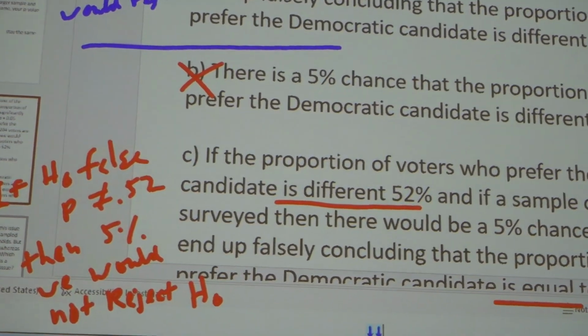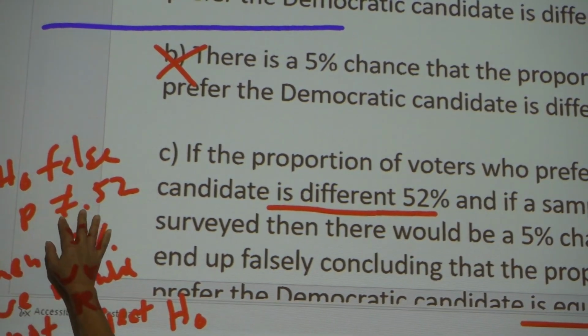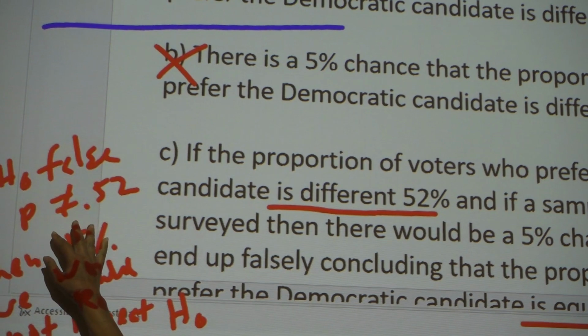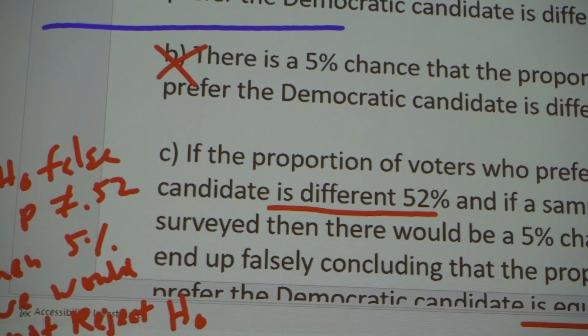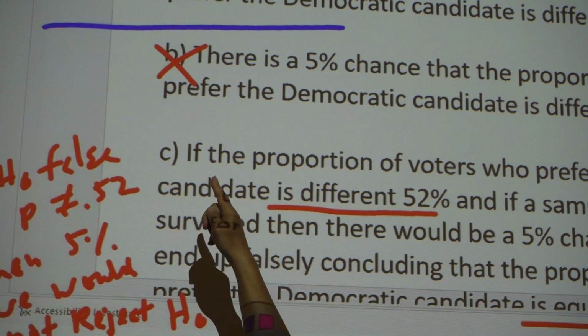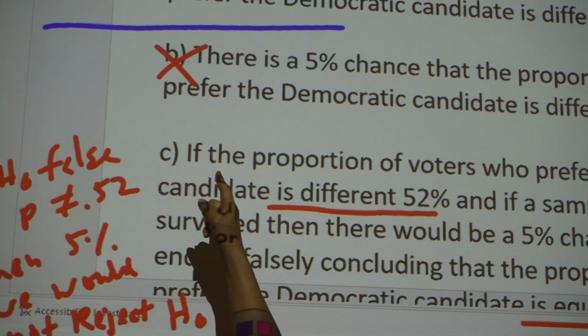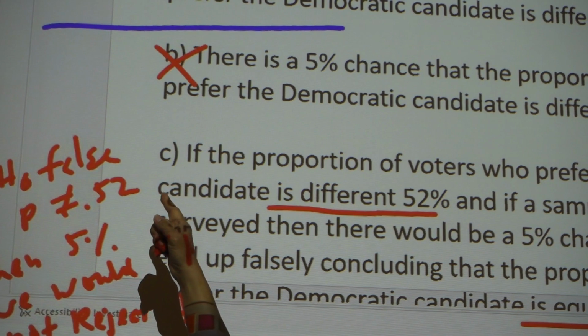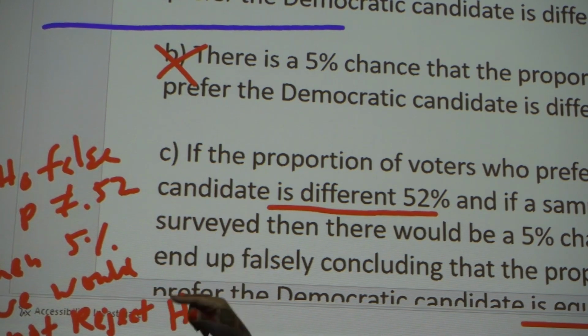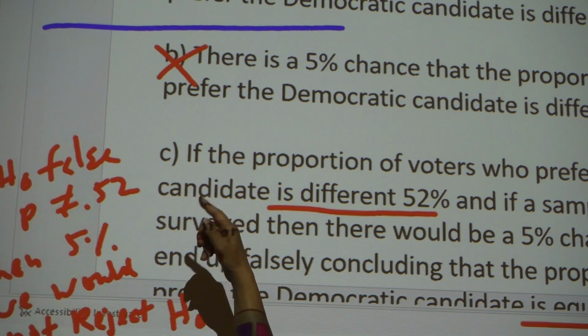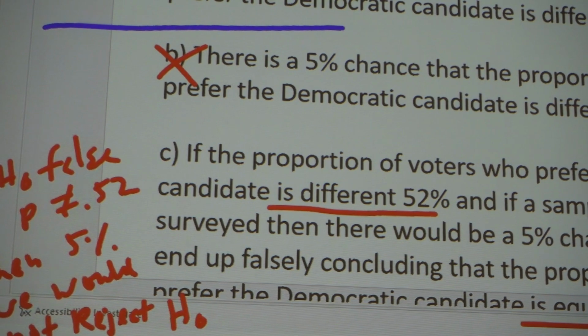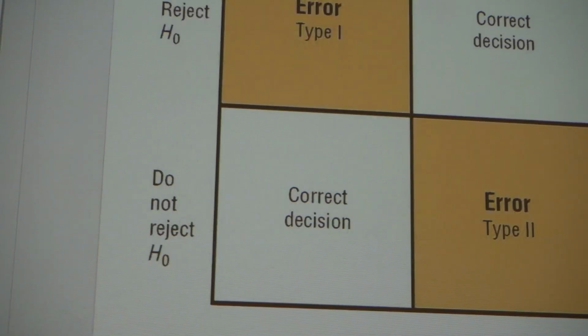If H naught's false, we should reject H naught. Does everyone follow me? But we don't. The top one is H naught's true. If H naught's true, we should not reject H naught, but we do. So one of them is type 1, and the other one's type 2. Figure out which one's which. Looking at your notes, looking at this right here, which one's which?